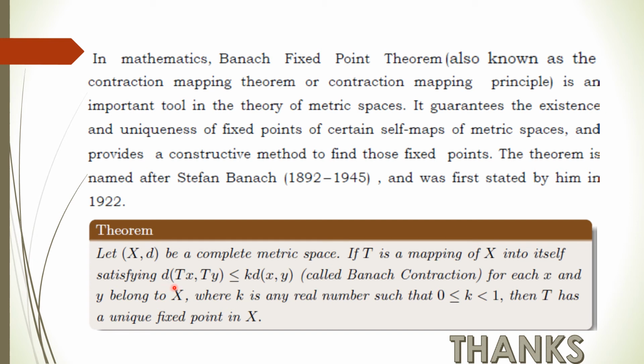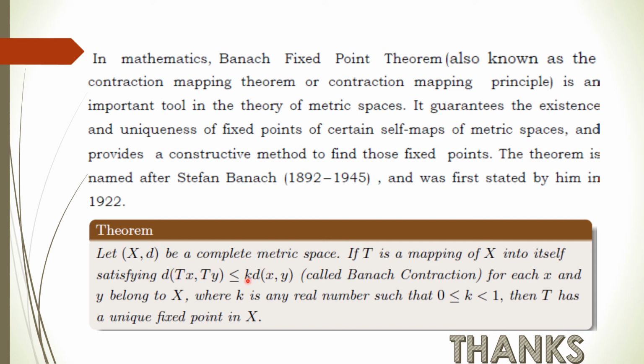The distance d(Tx, Ty) is less than or equal to k times d(x, y), where x and y are members of X, and T is a self mapping from X to X, means Tx and Ty both are members of X. So if T satisfies this inequality, then we say T is a Banach contraction, right?